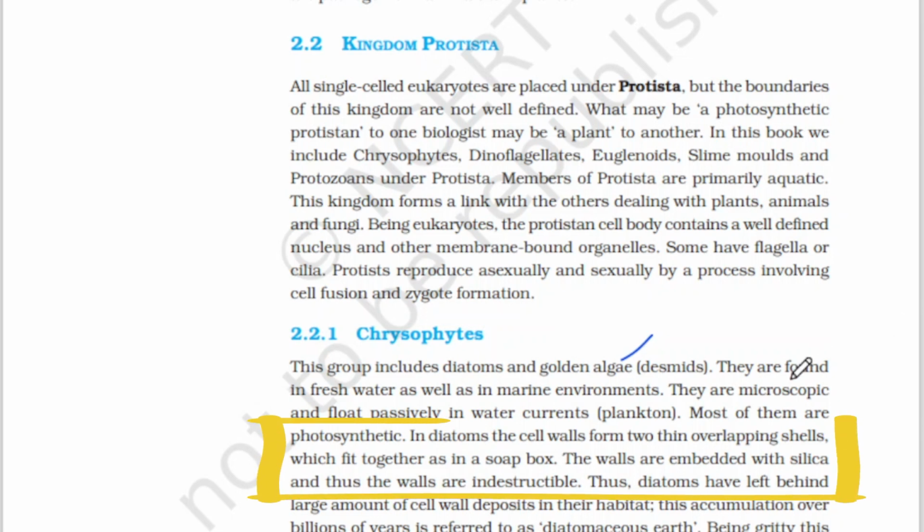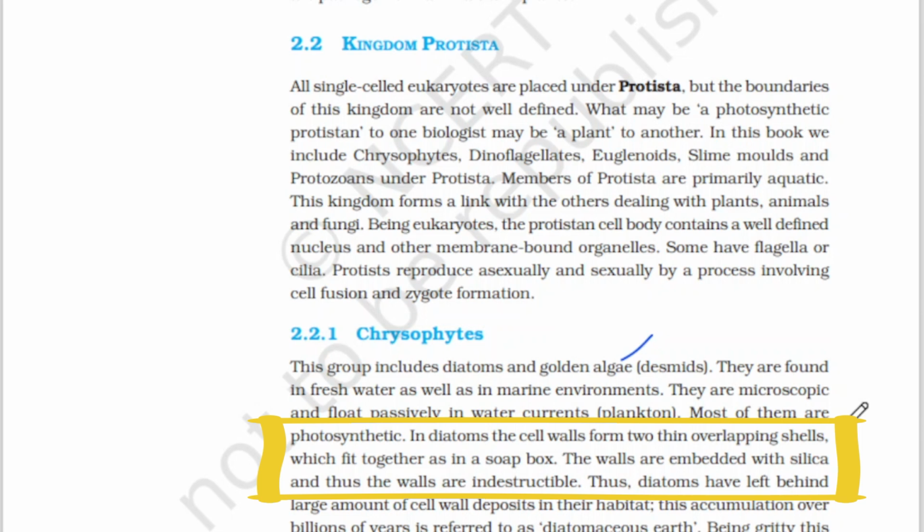In diatoms, the cell wall forms two thin overlapping shells. Now this line is very important. Cell wall forms two thin overlapping shells in diatoms. This will be a question. So it will be in chrysophytes. You should remember this. Chrysophytes include diatoms and golden algae, these two organisms.